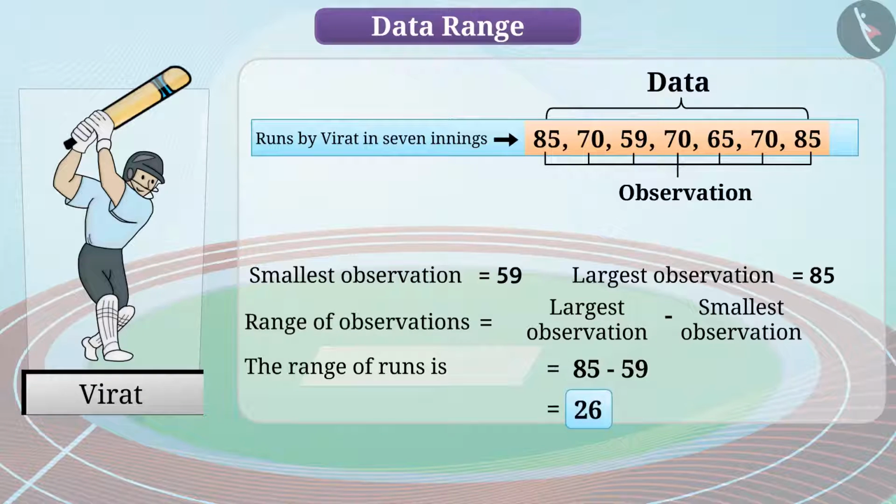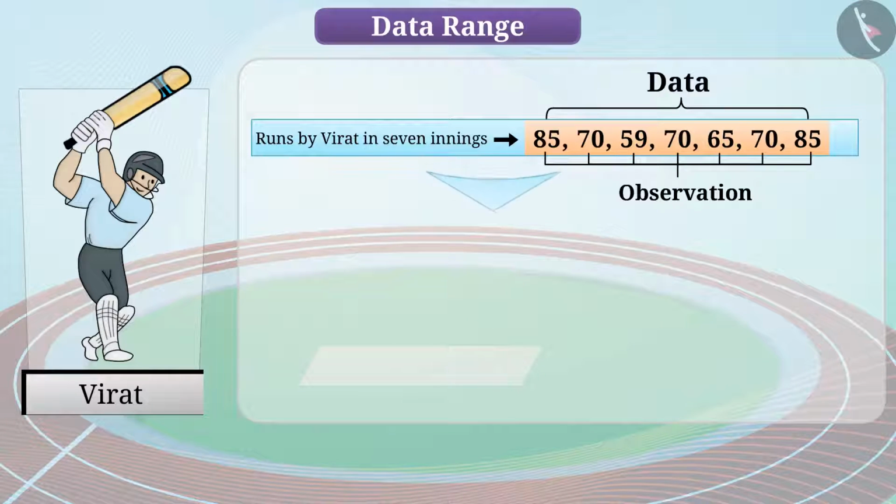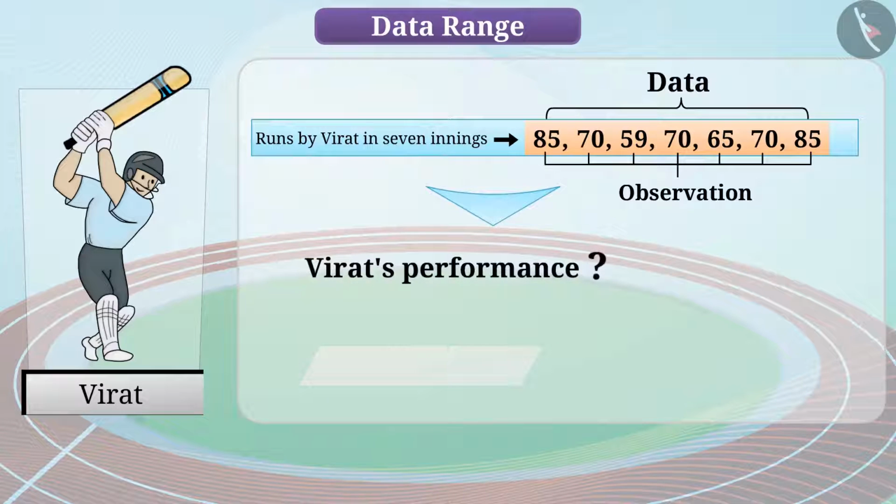The range of data provides us with detailed information about the data, such as the extension of data is from 59 to 85. Considering that we have collected data for some innings, we know how Virat has performed in these innings. However, it is difficult to get information about Virat's performance in all his innings by looking at these figures, as his performance must have varied in different innings.